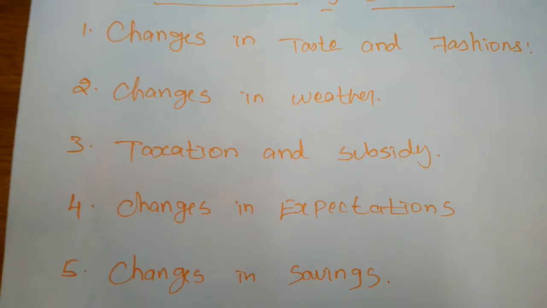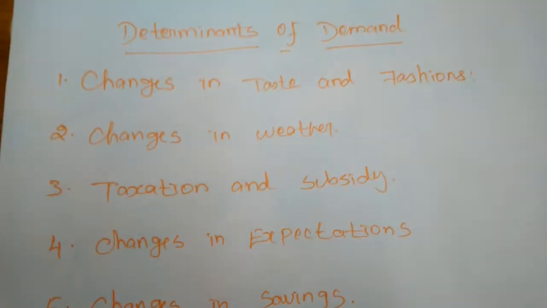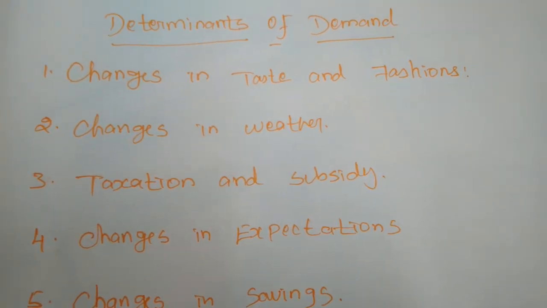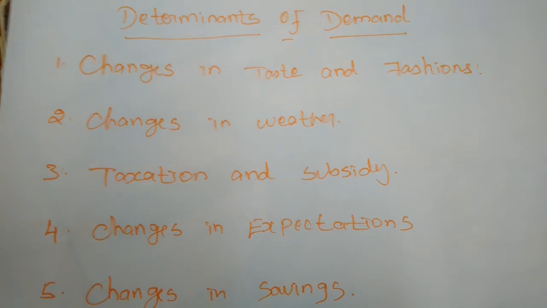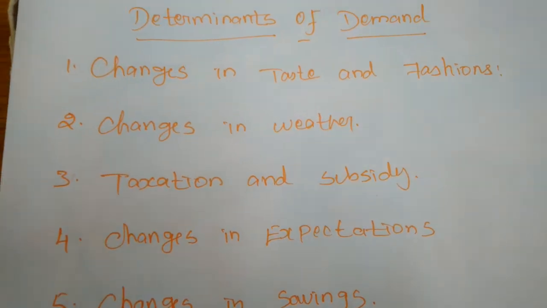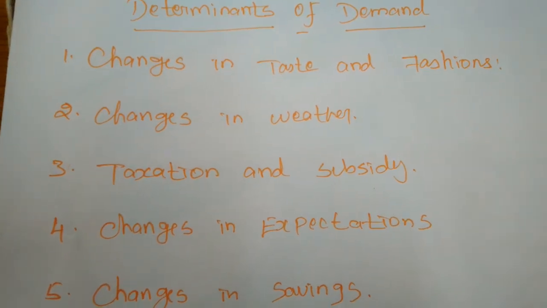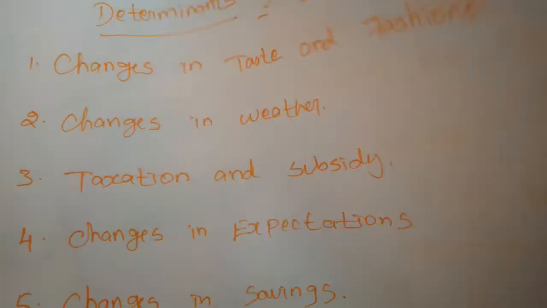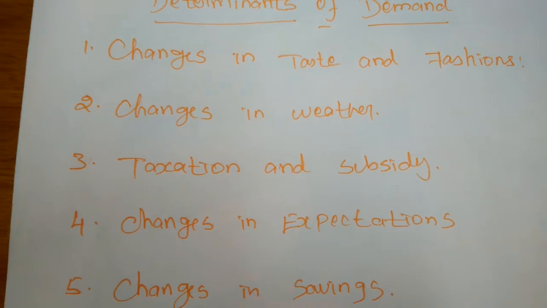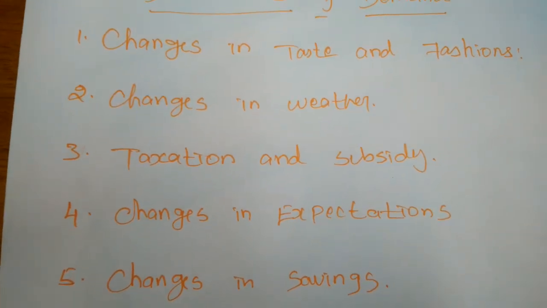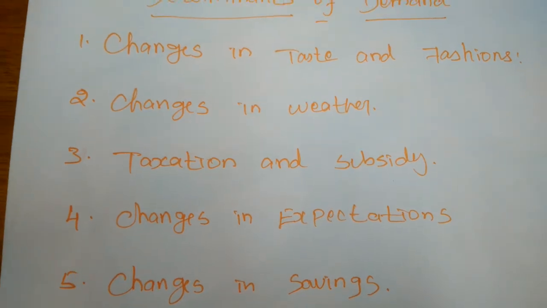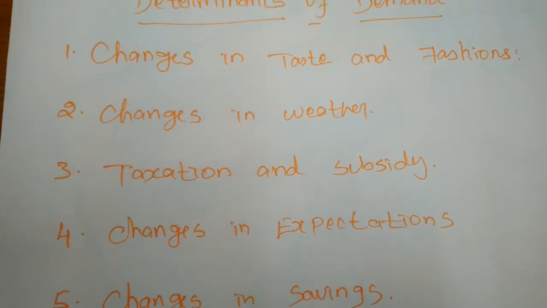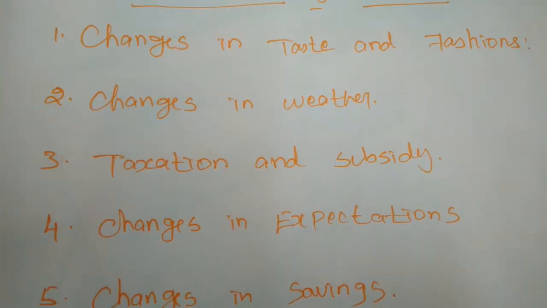Next is changes in the weather conditions. On the basis of changes in the weather conditions also, the demand will change. For example, in the summertime, we all drink cool drinks, right? And in the rainy season, we want to drink a cup of tea or coffee, some hot drinks. Also, in the rainy season, the demand for raincoats and umbrellas will be higher. But in the rest of the year, it will be very low.